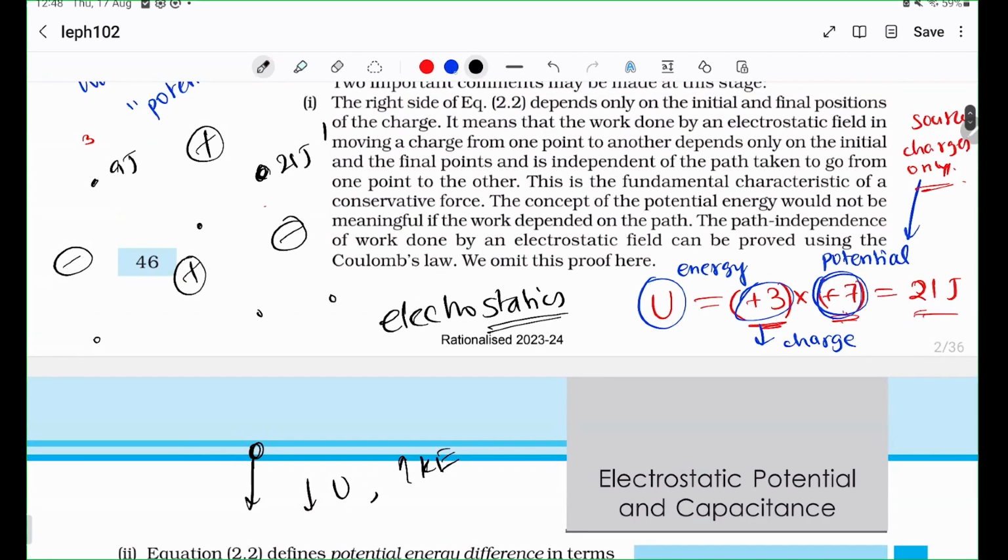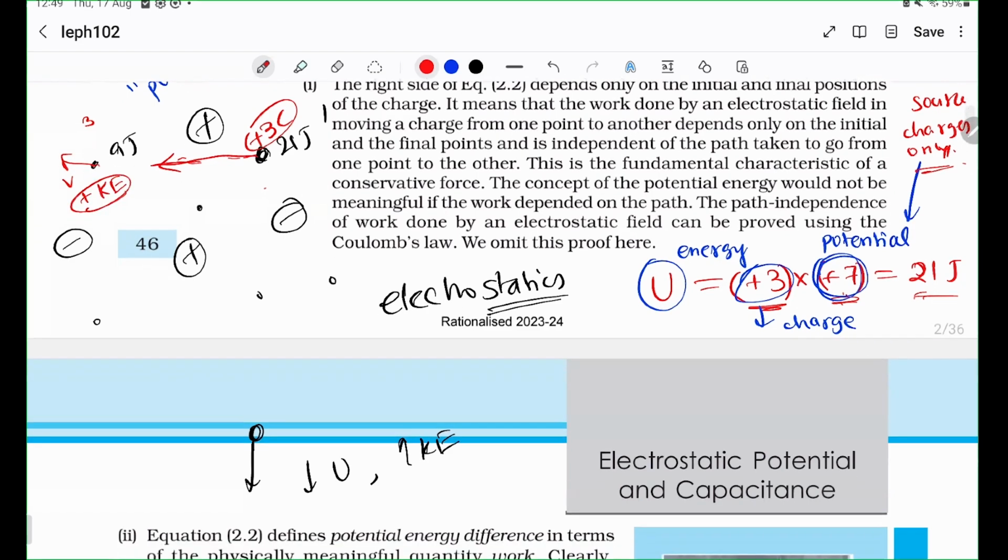So if you let go of the charge plus 3 here, it will run away to here. It will start running towards here. And at this point, it will have some kinetic energy this way. As in, it will have some velocity this way, and it will have a positive kinetic energy.